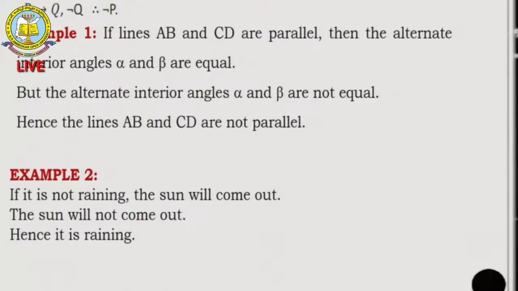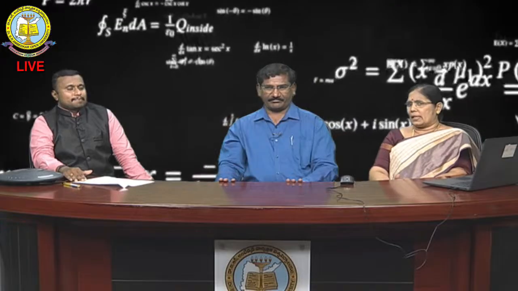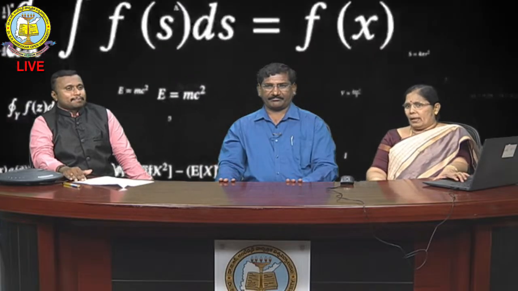So, what do you say? The lines are not parallel. Yes, because whenever two lines are parallel, then alternate interior angles are equal. Similarly, you can give many examples: if it is not raining, the sun will come out. The sun will not come out. So, what do you mean? It is raining. Like that.